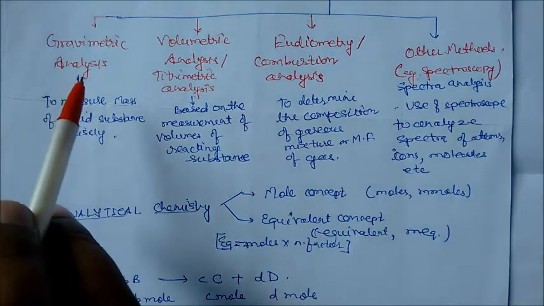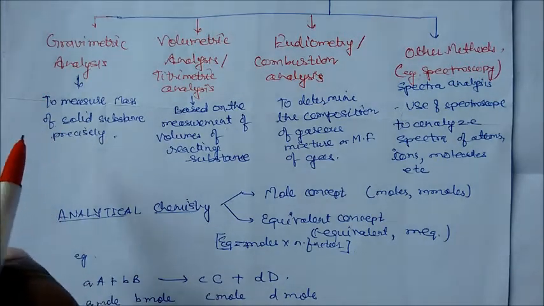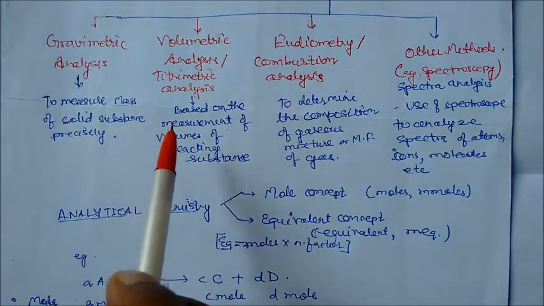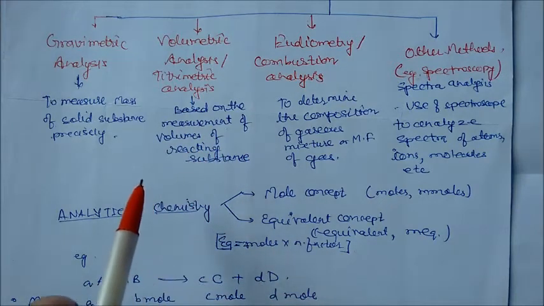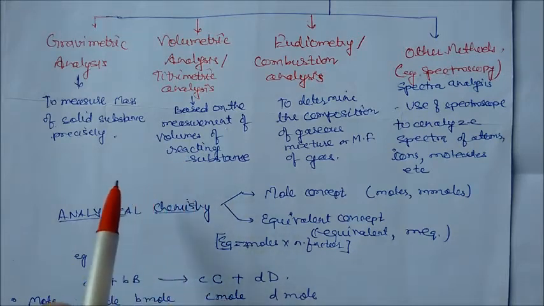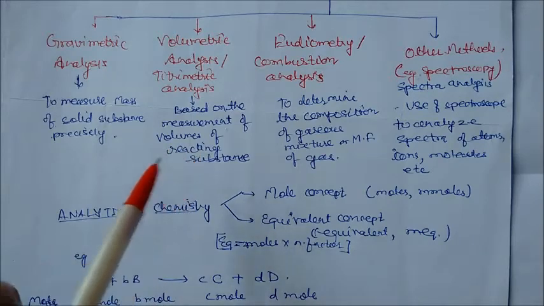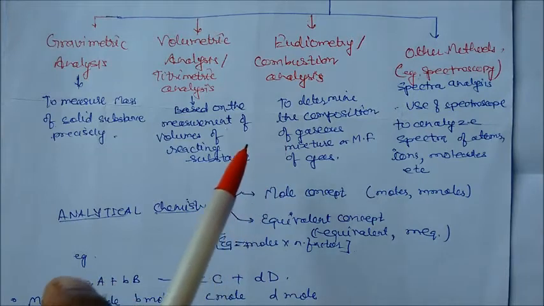One is gravimetric analysis. Here we measure the mass of the solid substance, precisely mass. Mass means how much amount of substance, in terms of atoms, elements, compounds. In volumetric analysis, it is based on the measurement of the volumes of the reactive substances. When these volumes react with each other, we measure how much volume has reacted. In eudiometric or combustion analysis, the reactant undergoes combustion.